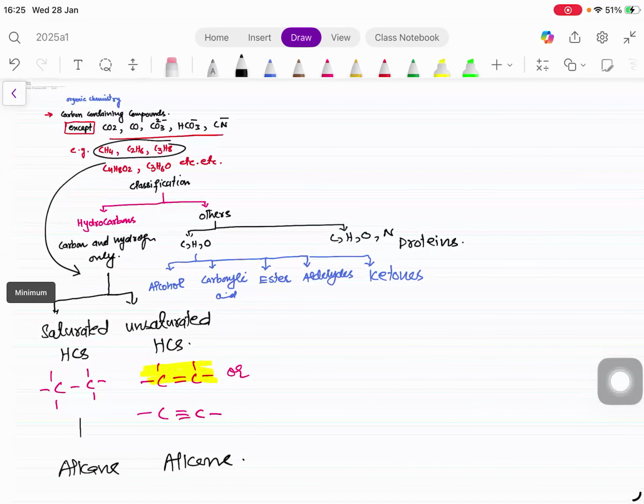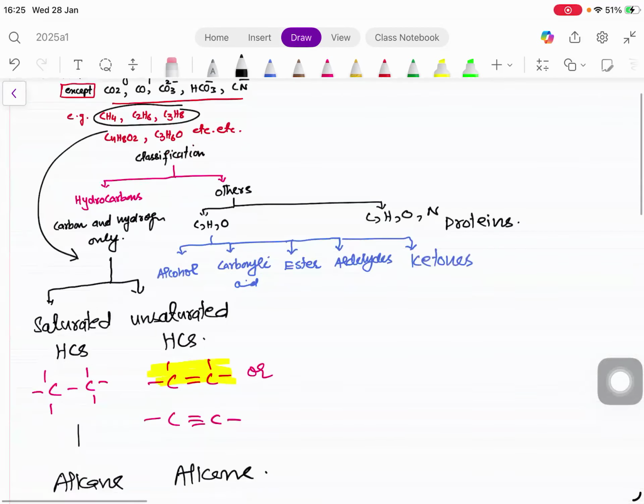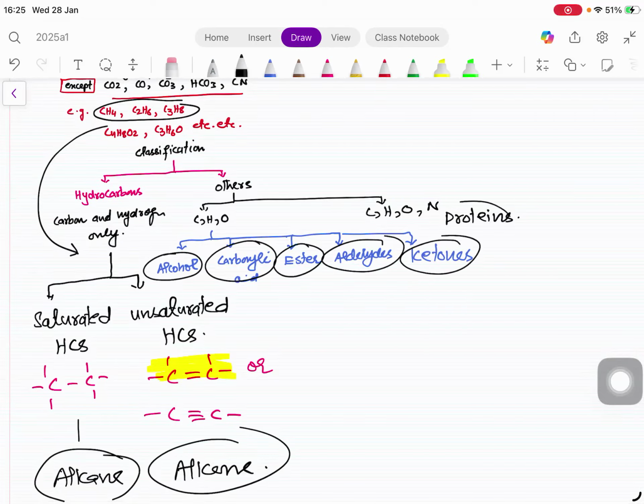So this is the syllabus which we are going to study. We are going to study these groups of organic compounds: alkanes, alkenes, alcohols, carboxylic acids, esters, aldehydes, ketones, and proteins. So we are going to start with the first one. What is the first one? The alkane. So give a heading alkane.